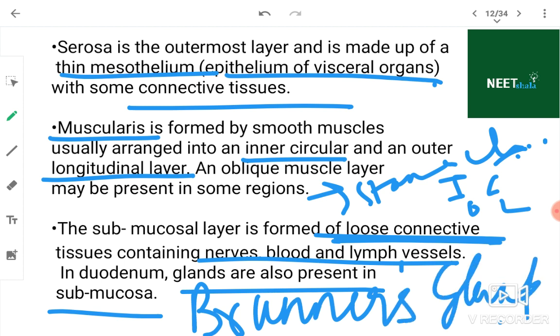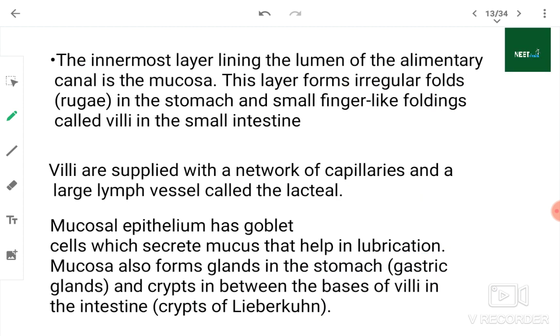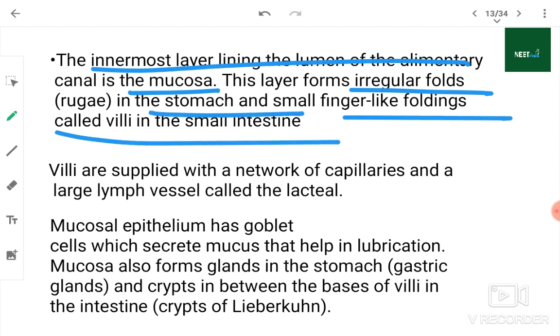And that's why we sometimes call it submucosal or duodenal gland. Do you know this layer, mucosa? Mucosa is in the next slide. The innermost layer lining the alimentary canal is the mucosa. This layer forms irregular folds called rugae in the stomach and small finger-like projections called villi in the small intestine.